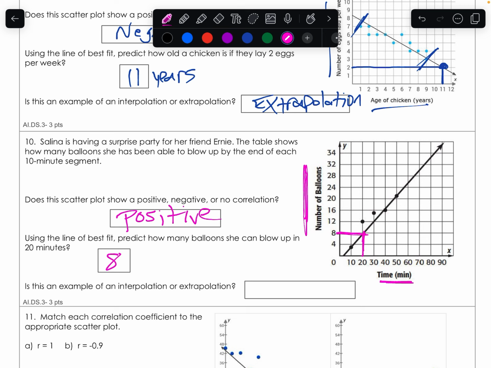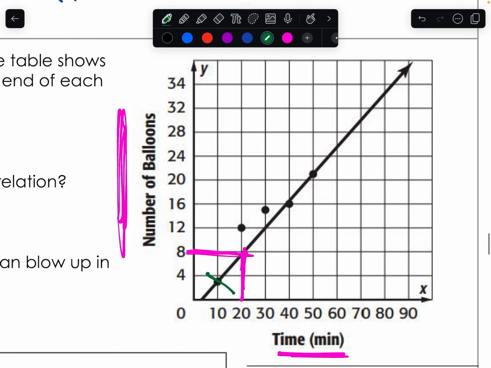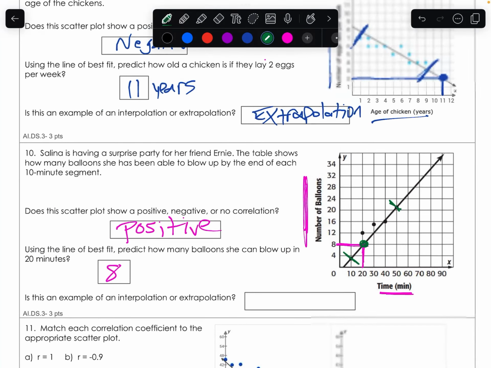Okay? And look at your interpolation or extrapolation. Here's your first and last data, and this point was inside of those. So this one is actually interpolation.